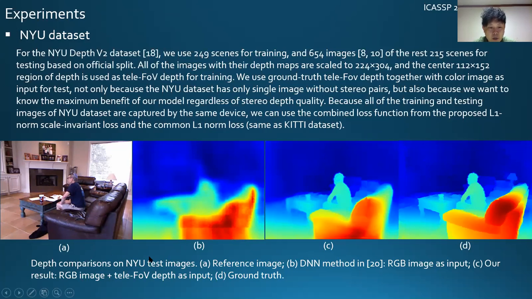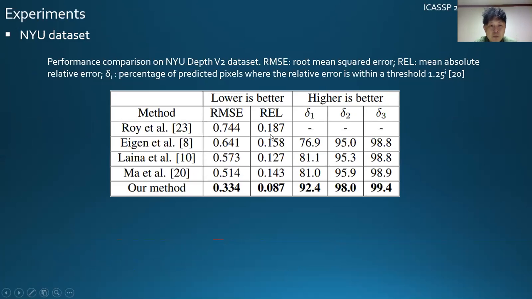So this is the result comparison. Figure A is the reference wide input image. Figure B is a state-of-the-art DNN-based single image depth estimation. Figure C is our result. Figure D is the ground truth. We can see that we achieve much better quality in terms of global structure and sharpness. This is the objective comparison. We also use RMSE, relative error, delta 1, delta 2, delta 3. You can see that we achieve the best results compared with the state-of-the-art methods.